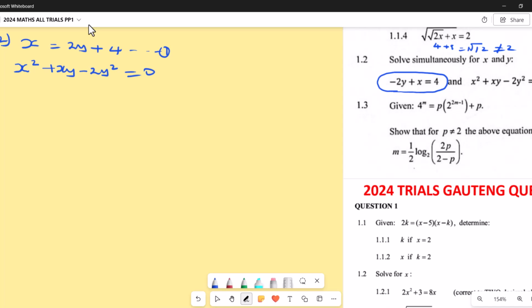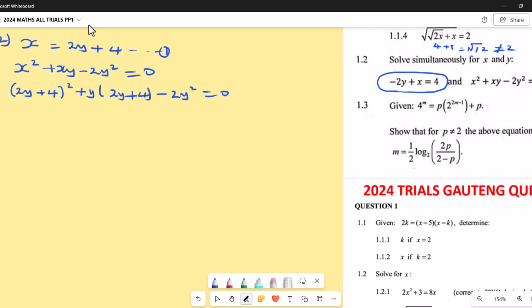So there is x squared here, so we open brackets, 2y plus 4 bracket squared, then plus y, open brackets again, 2y plus 4 because of that x here, and then minus 2y squared equals 0.